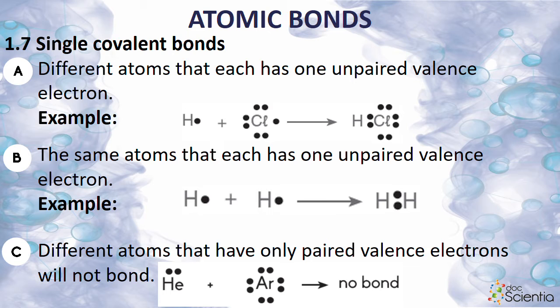'n maatjie het nie. How do we know we're working with covalent bonds? Because they are both non-metals. Nee? Waterstof en chloor is mos albei nie metale. So we're definitely working with a covalent bond. Hierdie gaan nie nou gaan oor die polariteit daarvan nie. Ons wil nou weet, is dit 'n enkel binding, 'n dubbel binding, 'n triple binding, of hoe dit gevorm word.